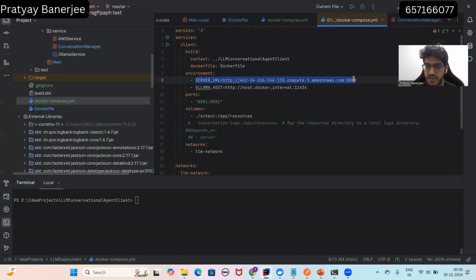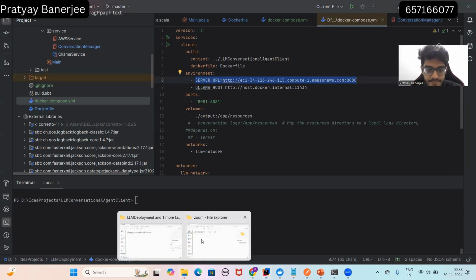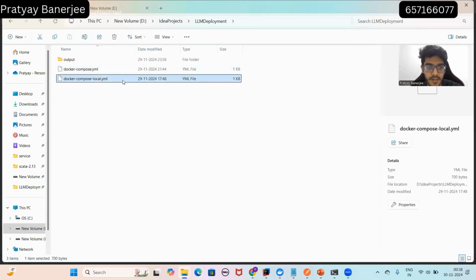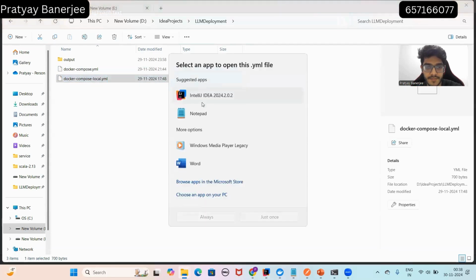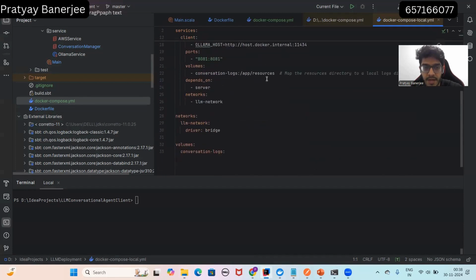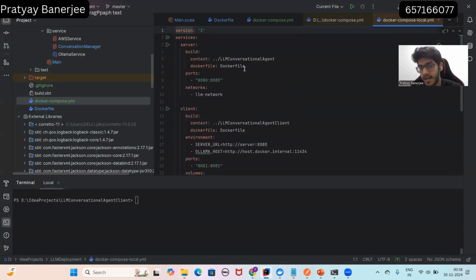So here I've mentioned the server URL as the EC2 domain name and then the port, 8080. And let me open the other one as well. And this is the second one, for when we are running it locally, with both the server and client present locally.